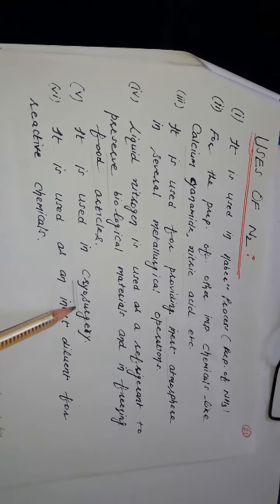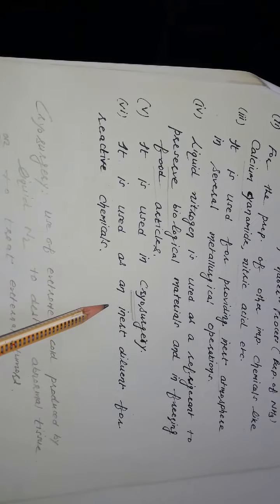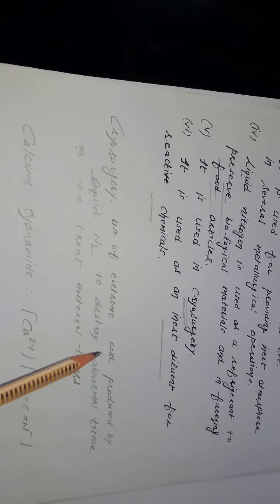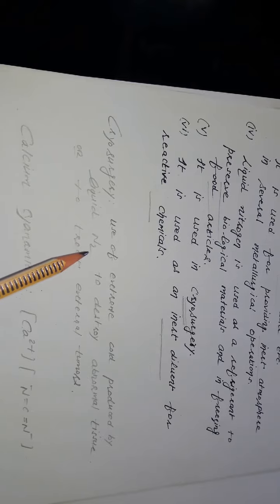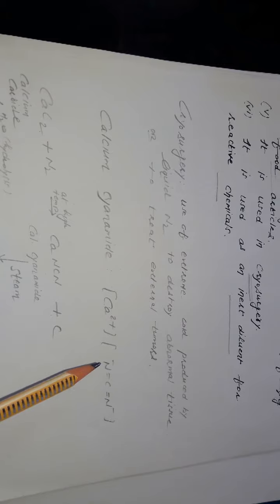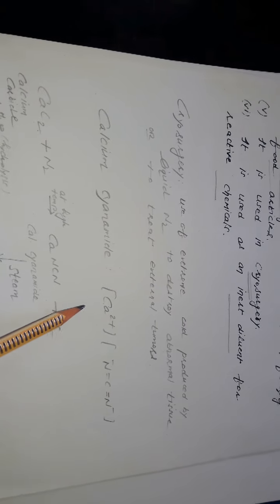What is the meaning of cryosurgery? I will tell you later. It is also used as an inert diluent for reactive chemicals. First, cryosurgery is the use of extreme cold produced by liquid nitrogen to destroy abnormal tissue and to treat external tumors on the outside of the skin. Calcium cyanamide is an important compound, and this is its formula.